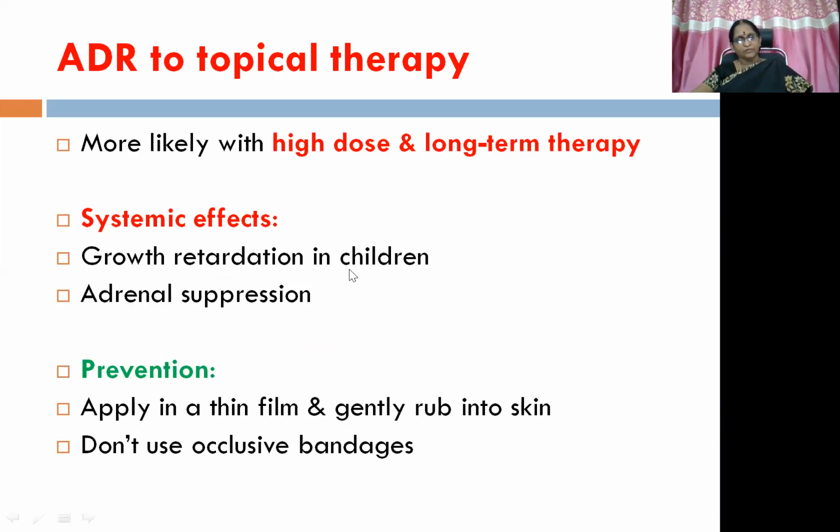So that can be growth retardation in children, even with just simple topical therapy, which is very dangerous. Then adrenal suppression also can manifest just with topical steroid therapy because of high dose long-term therapy with topical administration even. So we need to be very, very careful while picking up or choosing a particular steroid to treat any disease. Okay. So how to prevent?